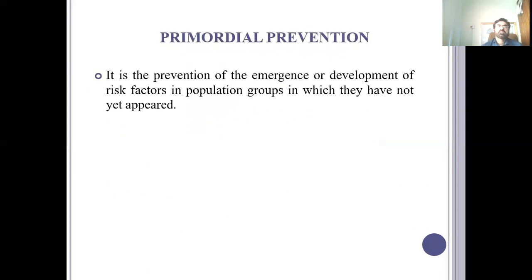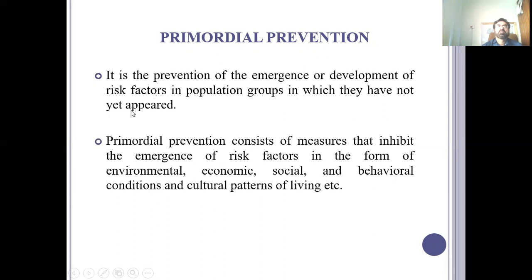Primordial prevention is the prevention of the emergence or development of risk factors in a population in which they have not yet appeared. Primordial prevention consists of measures that inhibit the emergence of risk factors in the form of environmental, economic, social, and behavioral conditions and cultural patterns of living, etc.